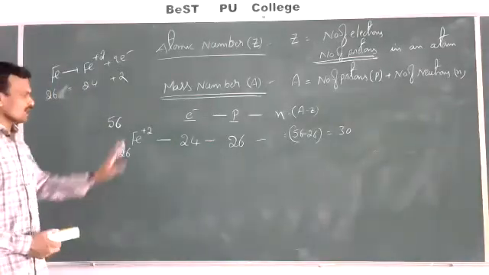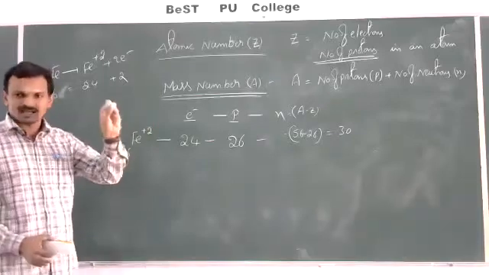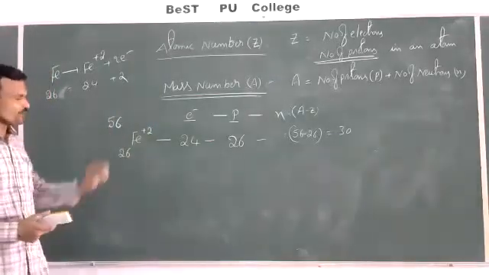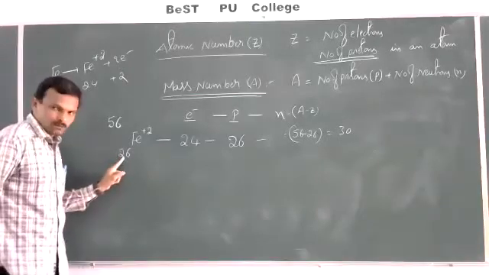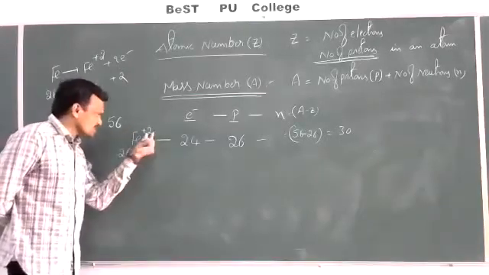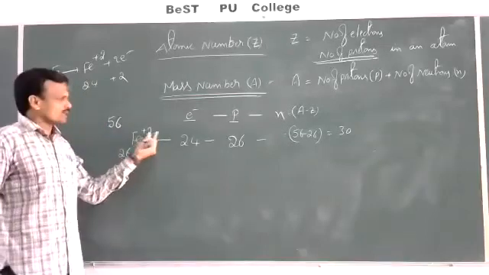Simply, if the given ion is a cation and you want to find the number of electrons, subtract the charge on the ion from the atomic number. That is the number of electrons.